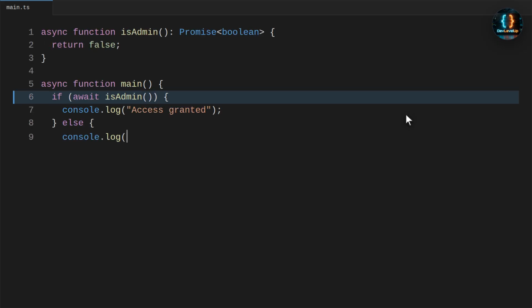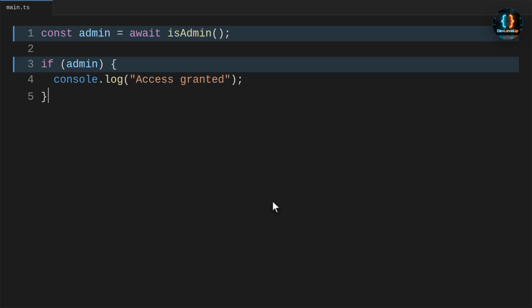Now we fix the condition by awaiting the authorization result. This time, the if statement receives the real boolean, and the terminal shows the correct denial. The best rule is simple. Never put a raw promise inside a condition. Await it first. Store the boolean if that reads better, and then make the decision.